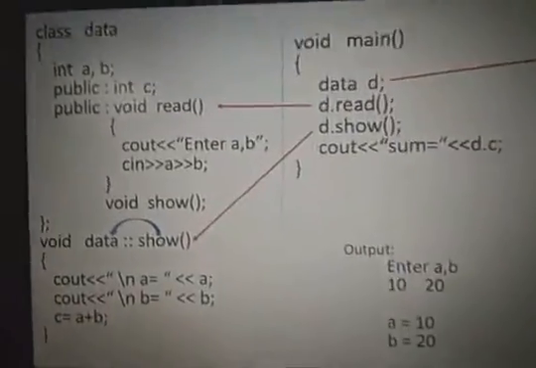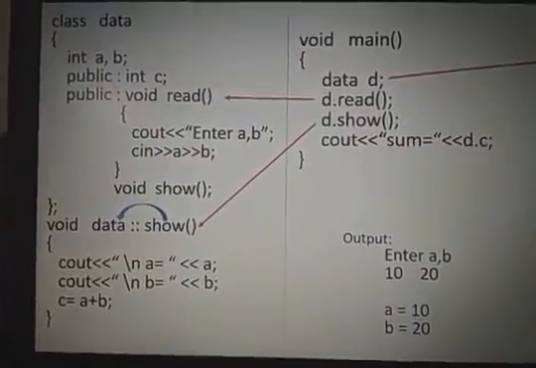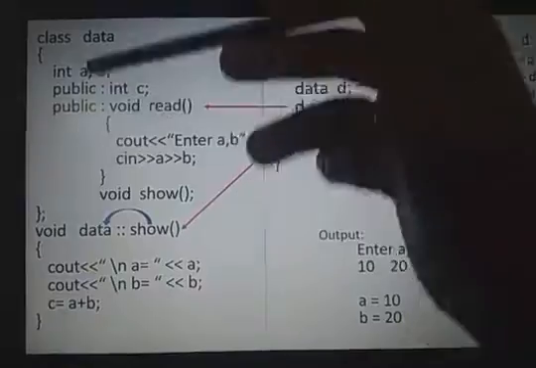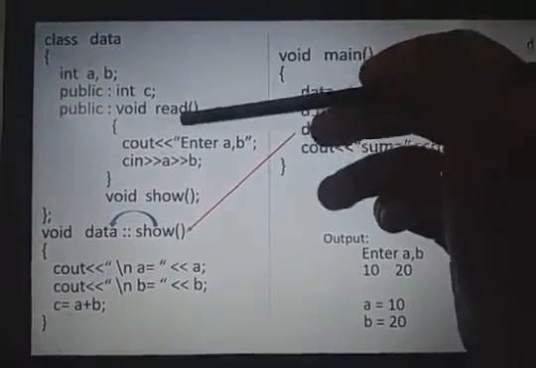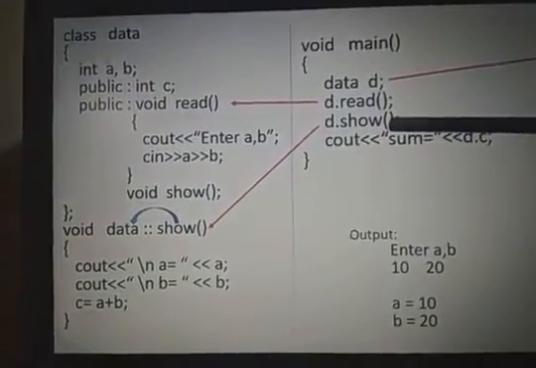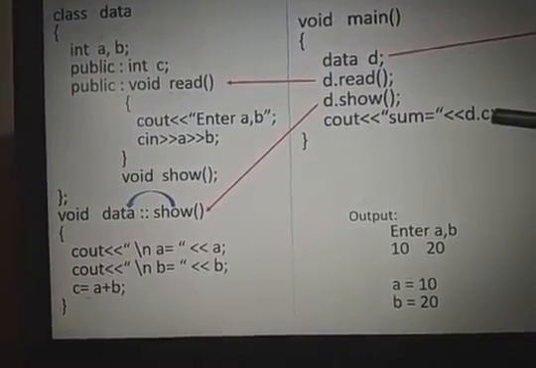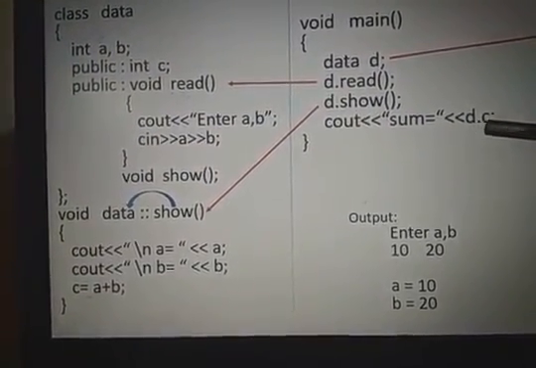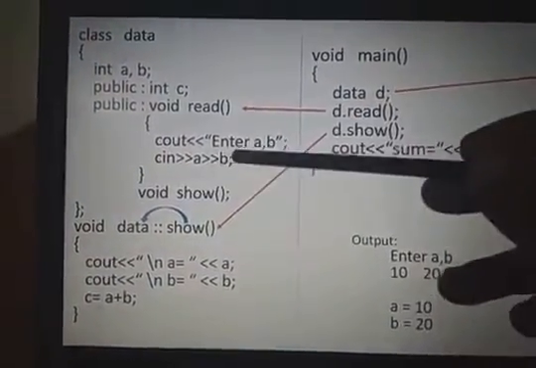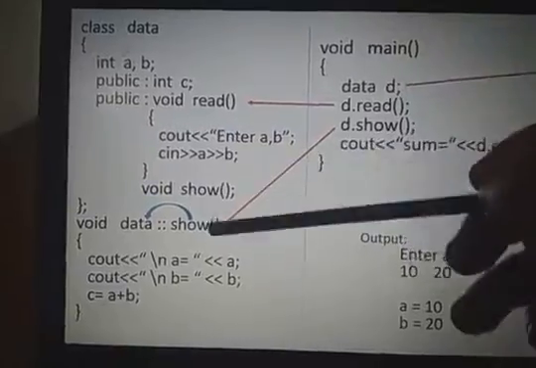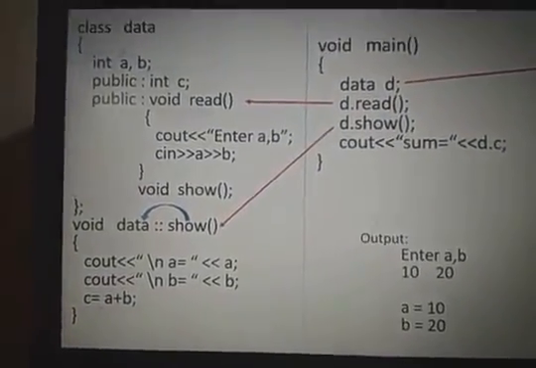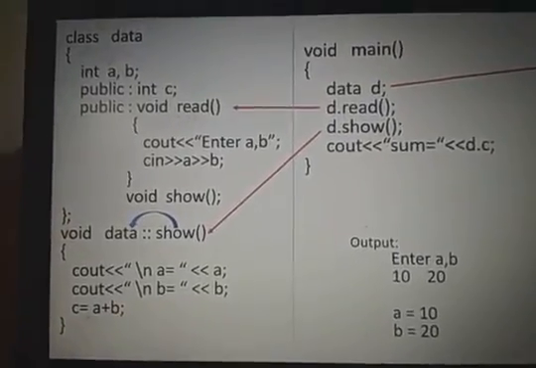So this is a program for class and objects. Class creation, private data, two public functions. Public functions and public variables can be accessed directly with the help of the object and dot operator, but private data can be accessed only by member functions of the class. A comma b are accessed using the read member function and the show member function. This is our simple program for classes, objects and object creation.